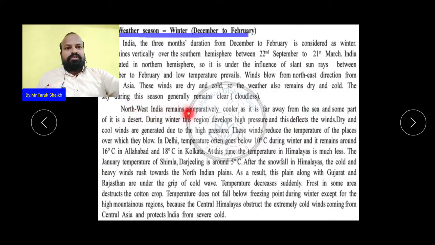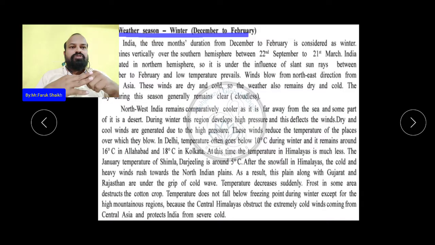Northwest India remains comparatively cooler as it is far away from the sea, and some part of it is a desert, near Rajasthan and Kutch. During winter, this region develops high pressure, and this deflects the winds. Dry and cool winds are generated due to the high pressure.